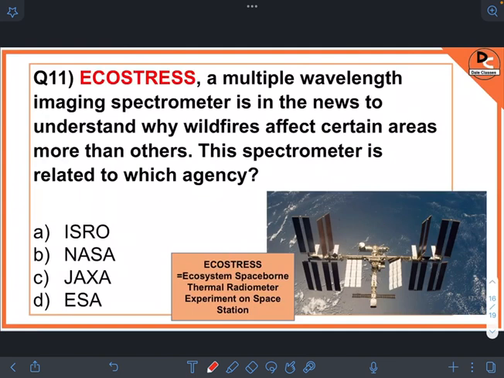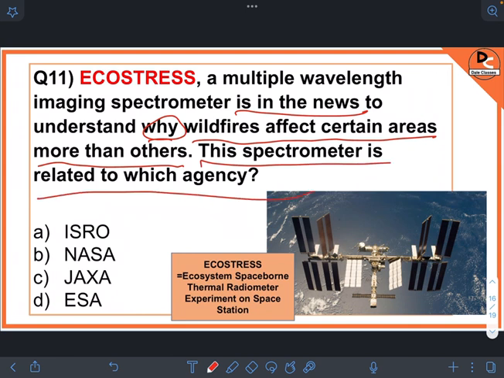Next question is EcoStress, a multiple wavelength imaging spectrometer, which is in news to understand why wildfires affect certain areas more than others. This spectrometer is related to which agency? So number one, we need to understand the full form of EcoStress. The full form is Ecosystem Spaceborne Thermal Radiometer Experiment on Space Station. This is the full form of EcoStress.